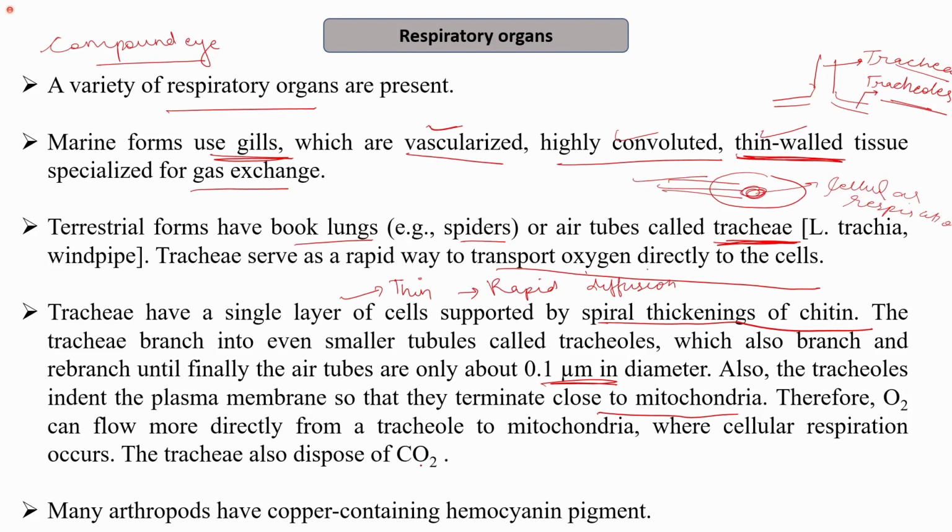The trachea also disposes of carbon dioxide. Unlike humans, who have hemoglobin, many arthropods contain the copper-containing pigment hemocyanin, therefore their blood is blue in color.